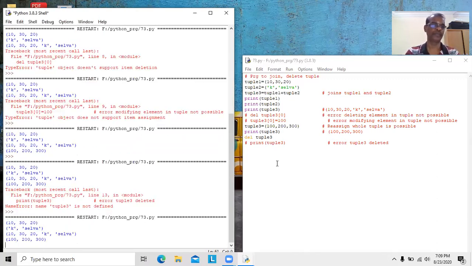Now we will see the usage of how we can delete one tuple as well as create a new tuple by joining two tuples. We will see one more example to clearly explain how we can add a new element indirectly to the tuple. We already studied that it is not possible to add an element into an already existing tuple. But there is one more way that we will see.